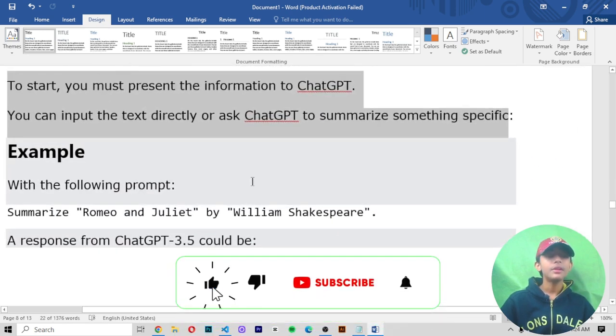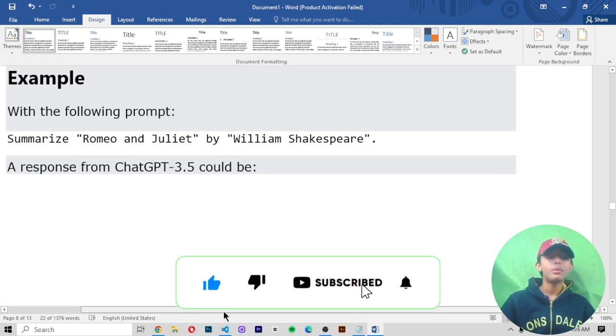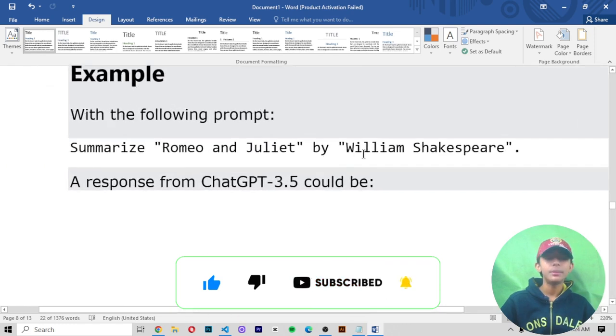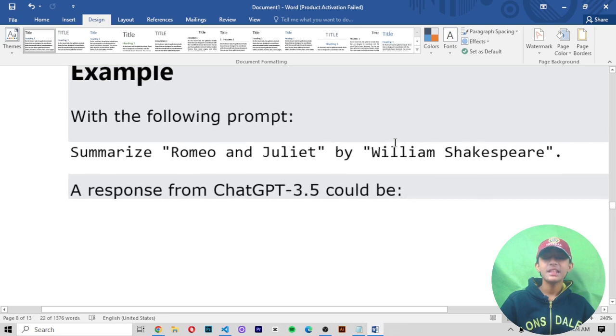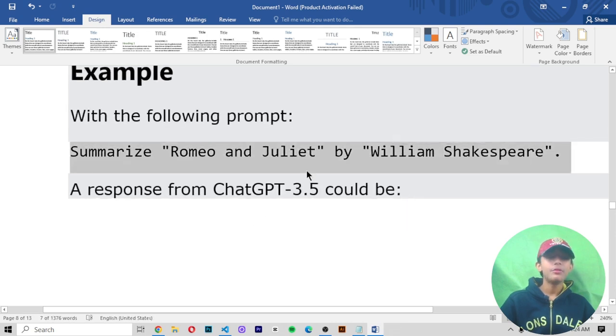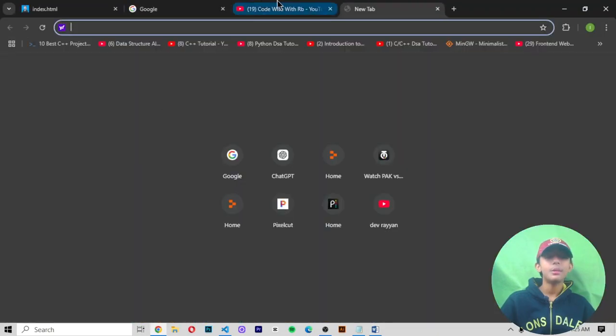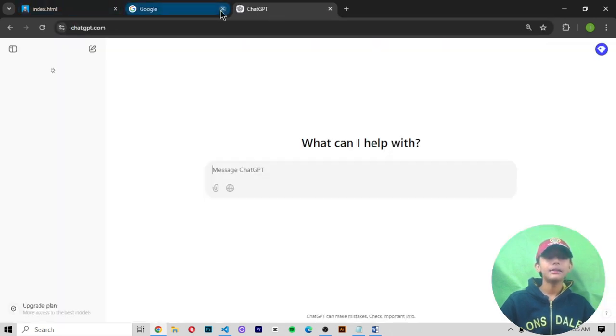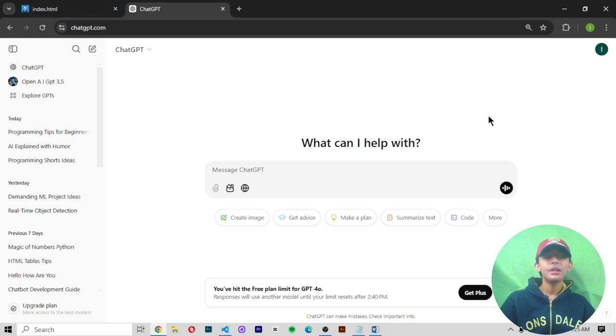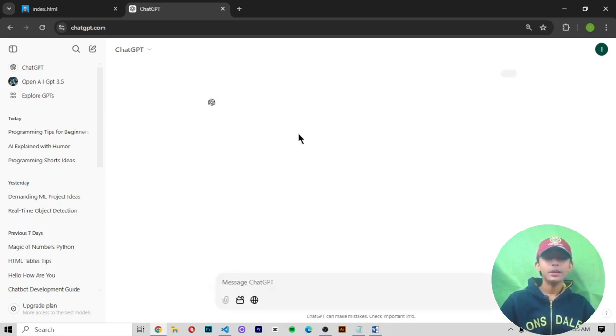Like, I'm giving this type of prompt to ChatGPT: summarize Romeo and Juliet by William Shakespeare. Let's see which type of output it will give me. First of all, write this in ChatGPT. I have already shown you how to make an account in ChatGPT and all those things, so I will not tell you another time. Okay, so I'm writing this prompt.